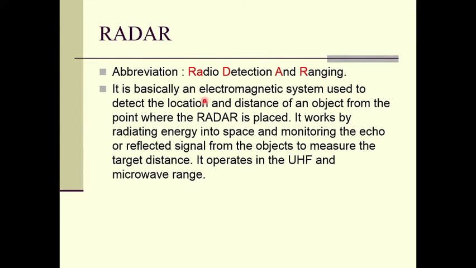It is basically an electromagnetic system used to detect the location and distance of an object from the point where the radar is placed. It works by radiating energy into space and monitoring the echo or reflected signal from the object to measure the target distance. It operates in the ultra high frequency and microwave range, right?